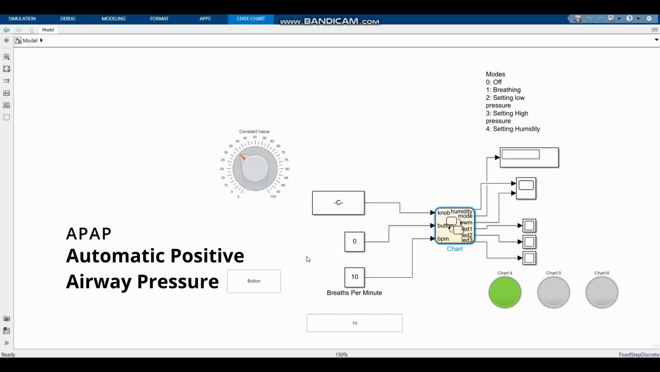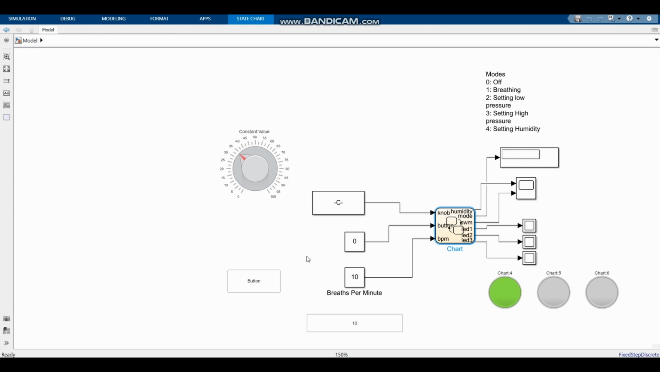In this video, I'm going to show you how to make an APAP system in MATLAB and in Simulink. This system can theoretically be used to help someone breathe, and the user is going to be able to set the low pressure of the air, the high pressure of the air, as well as the humidity of the system. Let me quickly give you a demo of the app before we start with making it from scratch.